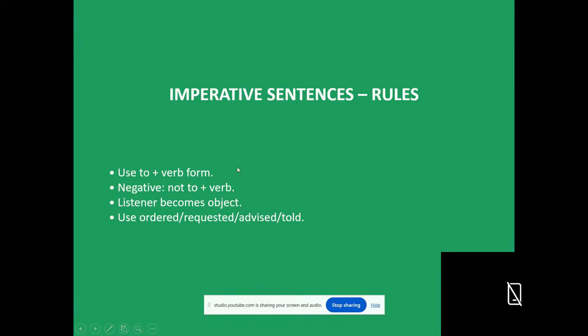To go, to come, to eat like that. Negative, not to go, not to come like that. The listener becomes the object. Use ordered, requested, advised, told according to the mood of the speaker. Understand how to identify whether the given sentence is an order or request or warning, etc. We have to identify them depending upon the mood of the speaker.